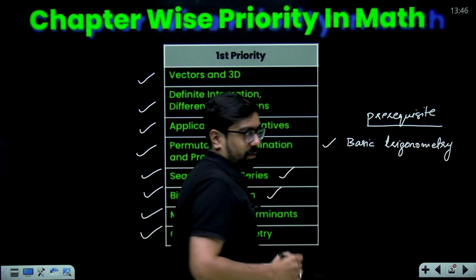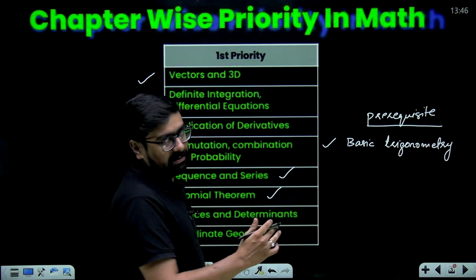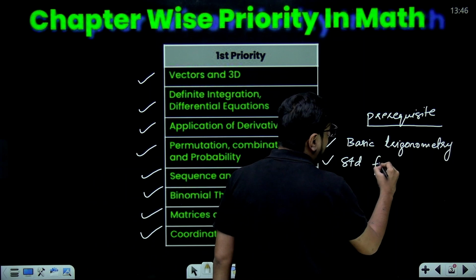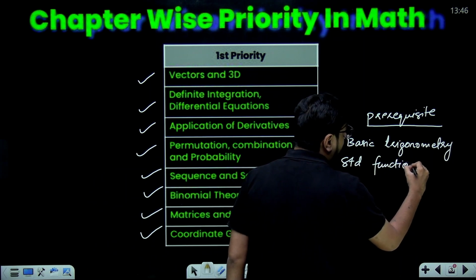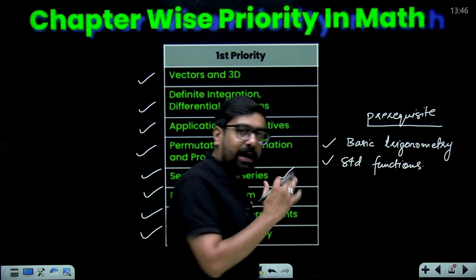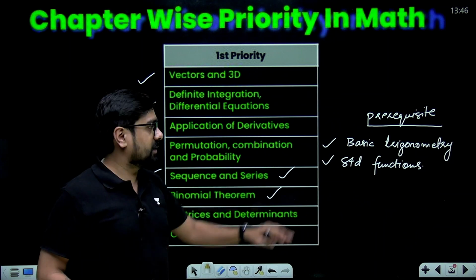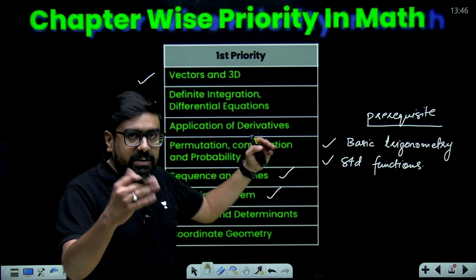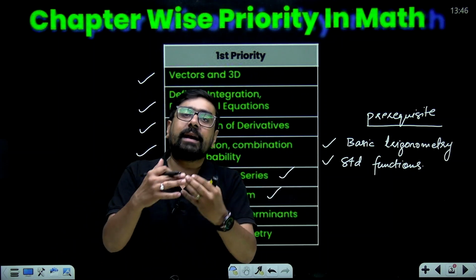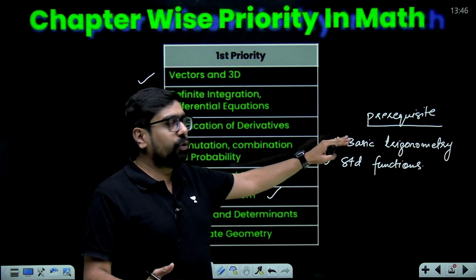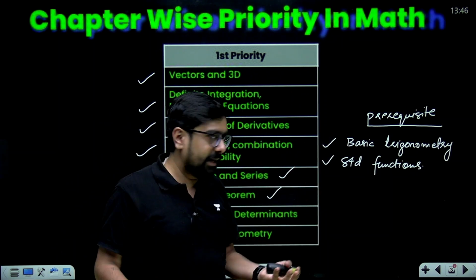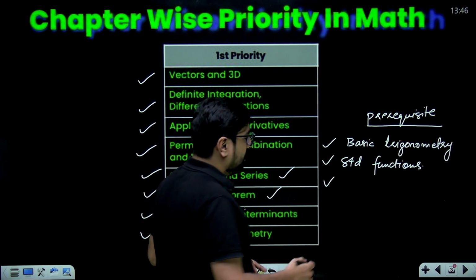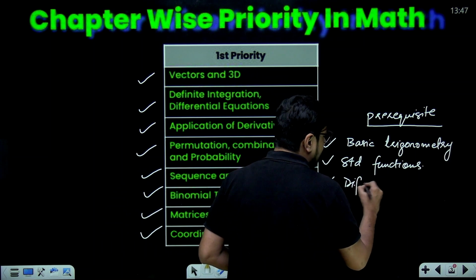This is your prerequisite. Then functions, obviously you need to know your standard functions. Standard functions is a must. Without that also you won't be able to go ahead with most of these chapters. So it's not like you can directly start with these chapters. Some prerequisites are there. So I'm assuming that as you are at the point of revision, you will have these prerequisites already. Standard functions. Then for AOD and some of the chapters here, you will need differentiation, standard differentiations,